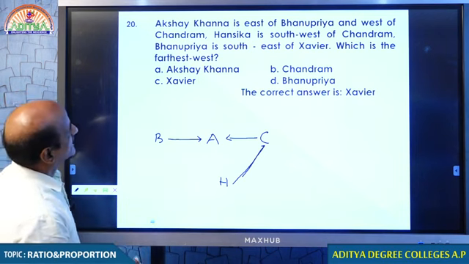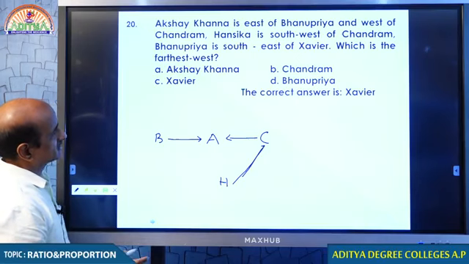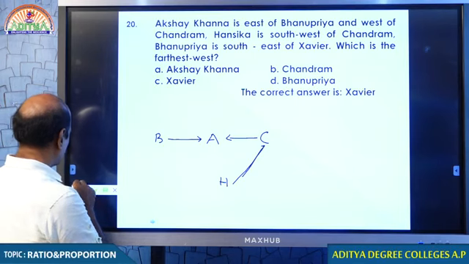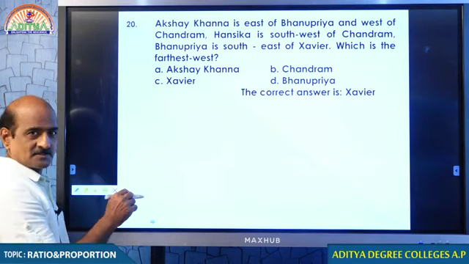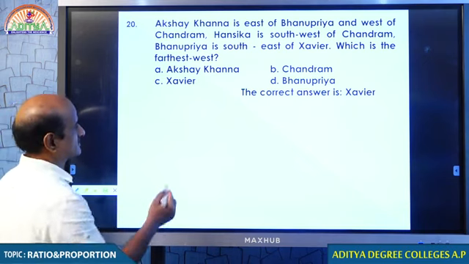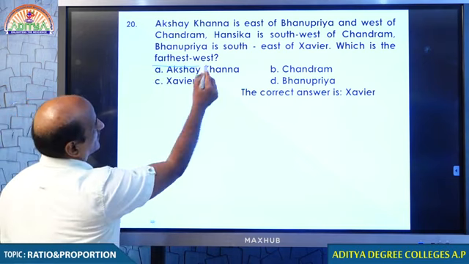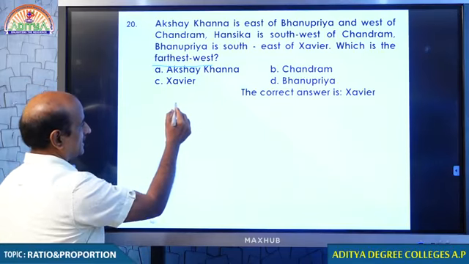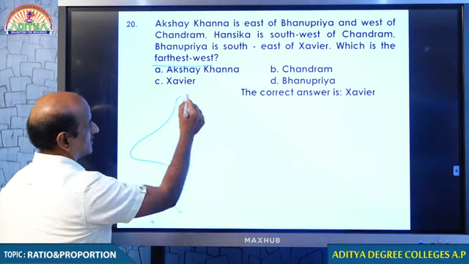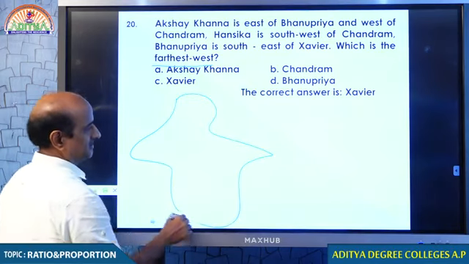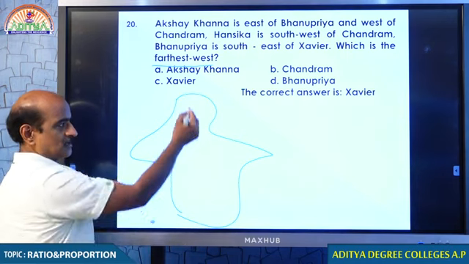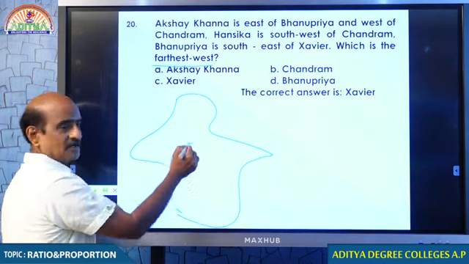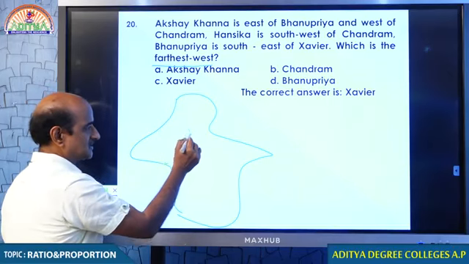Then who is the farthest west? Students, first of all, you must understand the meaning of farthest west. Before we answer this question, let me tell you the meaning of farthest west. If you take the Indian map and want to go north, first you get Jhansi going in the north direction. After some distance you get Agra.